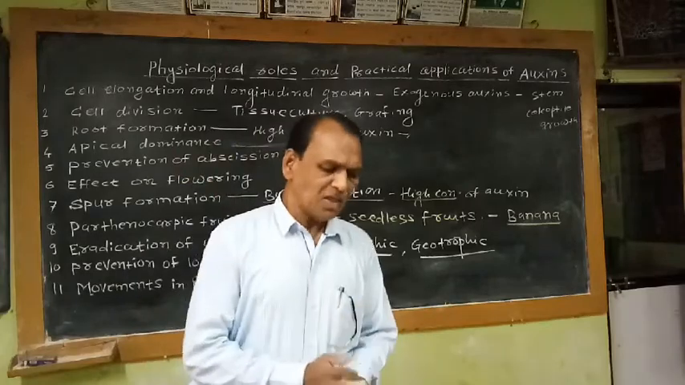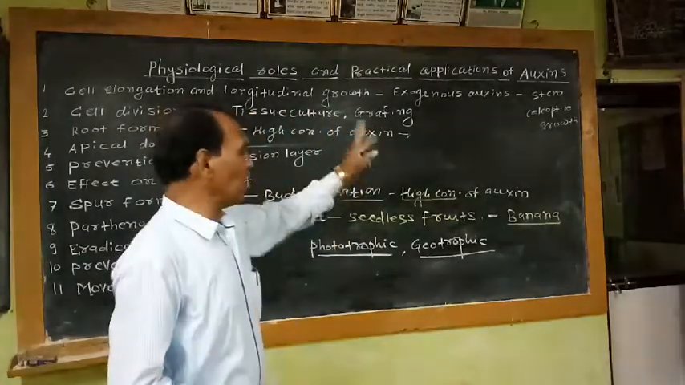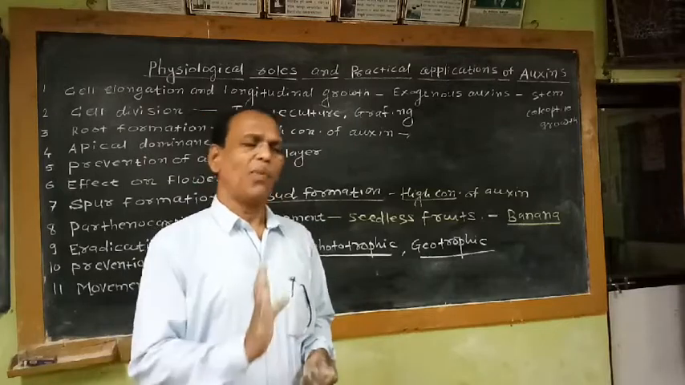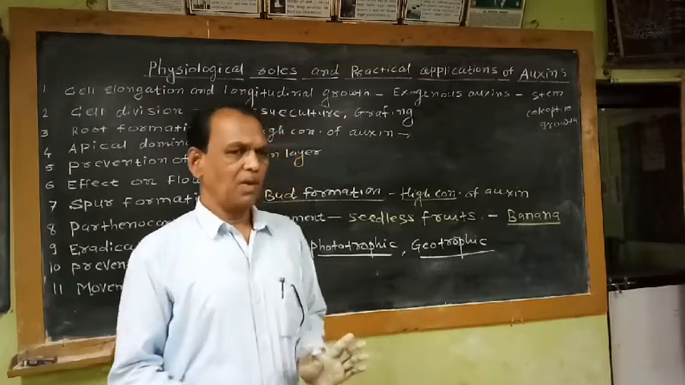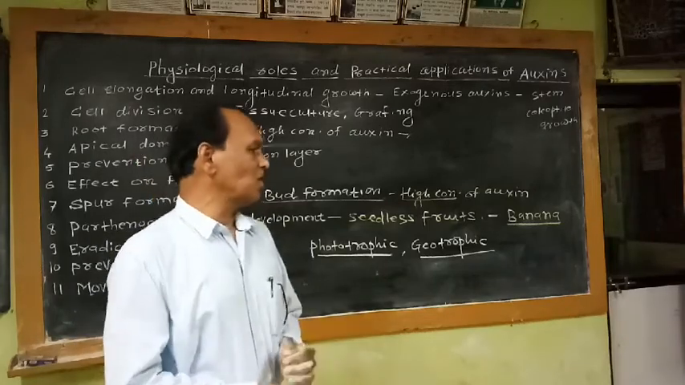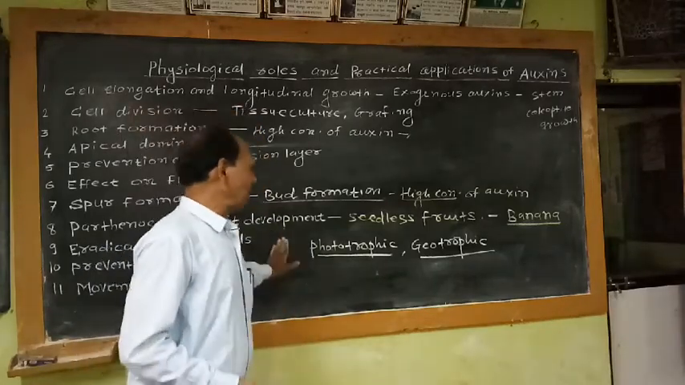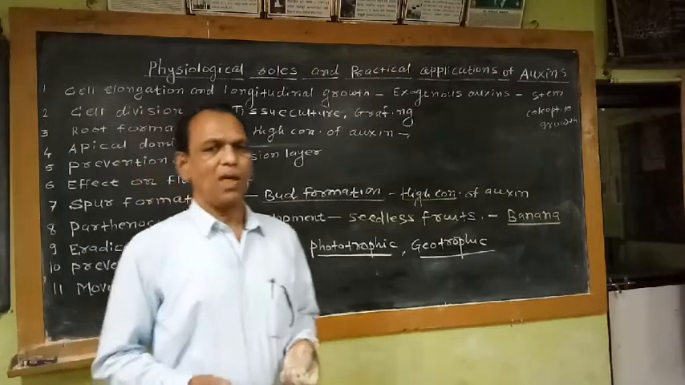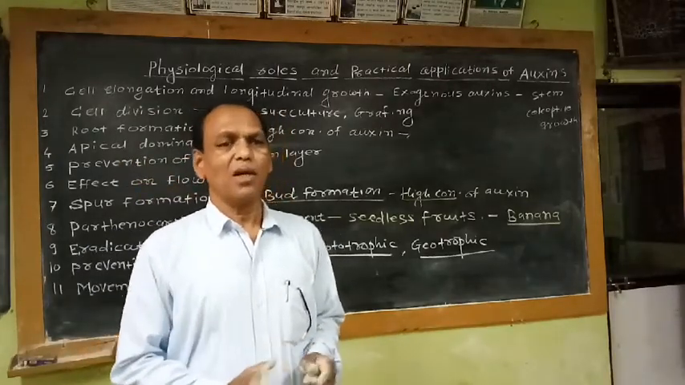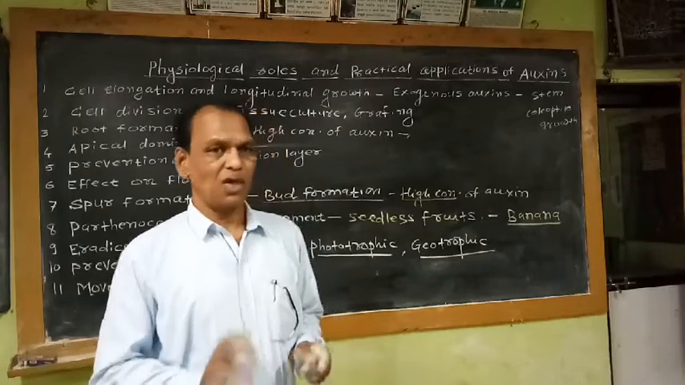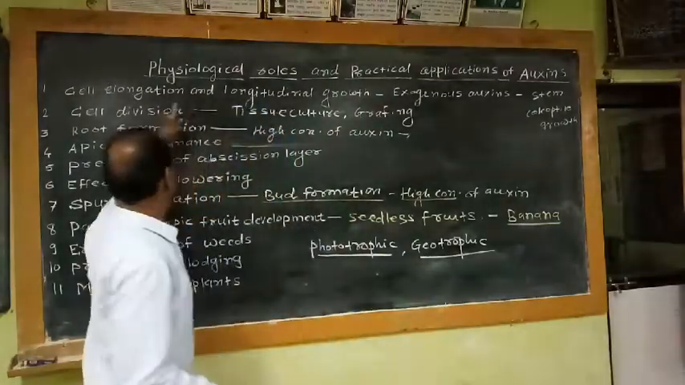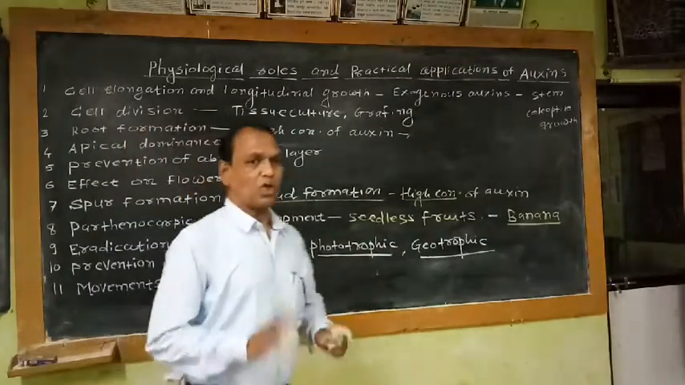So these auxins, naturally occurring organic chemical substances synthesized in plants, play many physiological roles, and some of these are also applied in agriculture, horticulture, laboratories, etc. They are commonly known as practical applications of auxins. So in this way, I have completed this article, the physiological roles and practical applications of auxins.